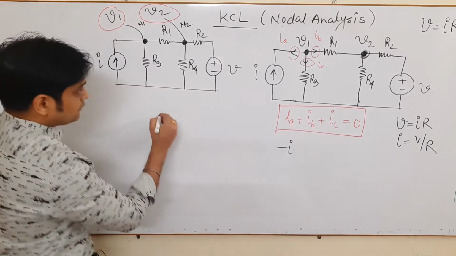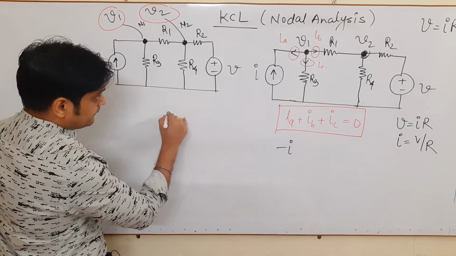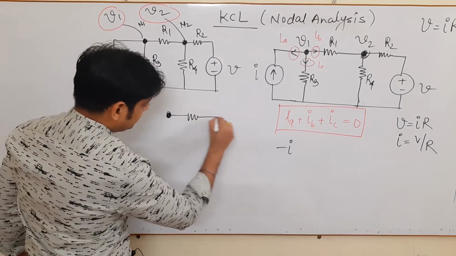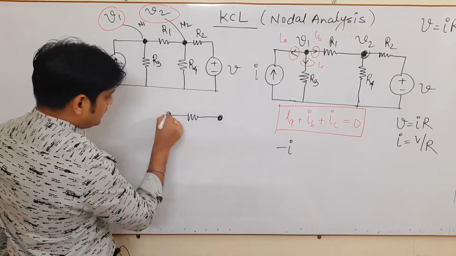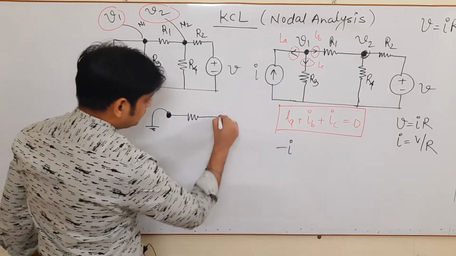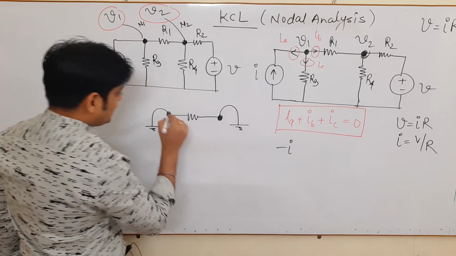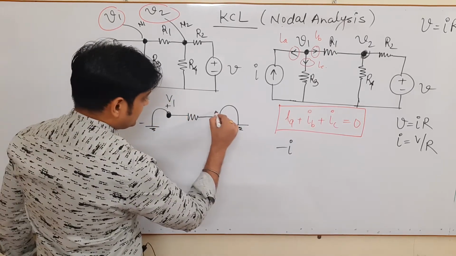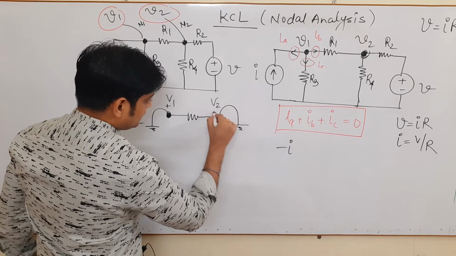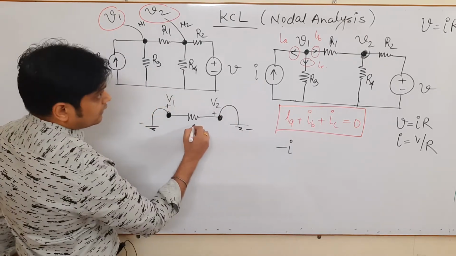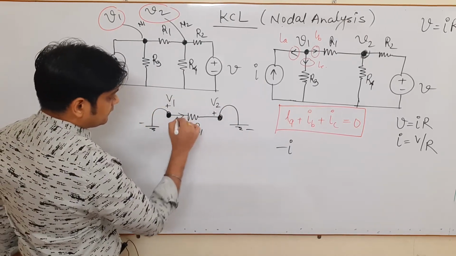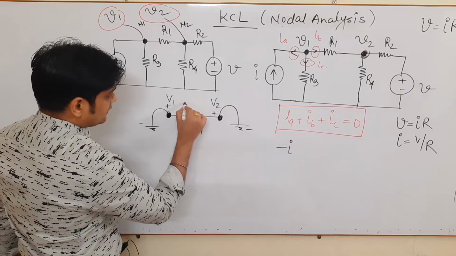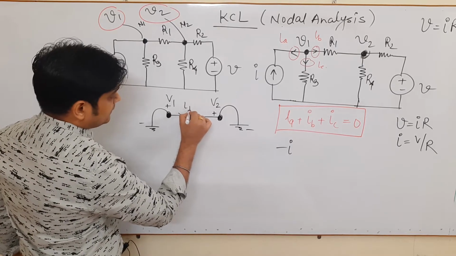I will explain through this here. If I say this is V1 and this is V2, here is the resistance R1 and this is your current IB.